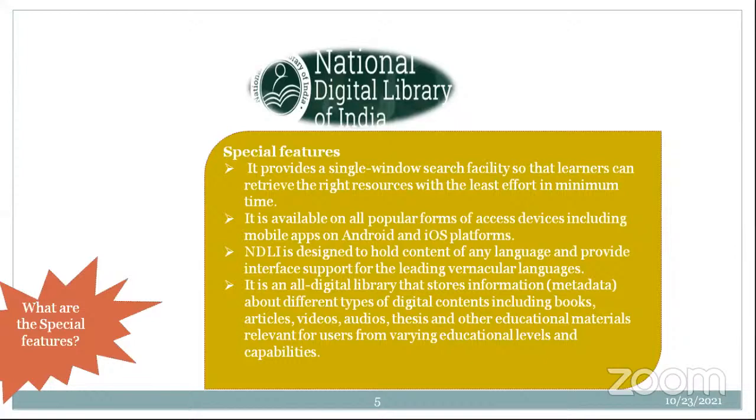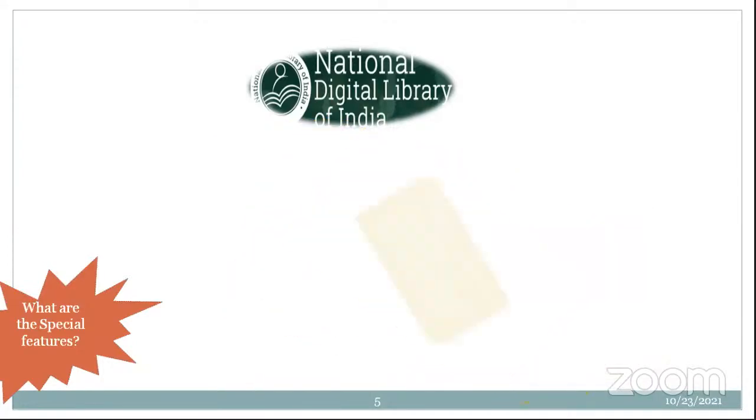And it is an all-digital library which stores information. So all the collections of the important reputed digital libraries are connected with their metadata. So by sitting here, I can see which library has what kind of information, what kind of content they have, whether they have a particular resource on this topic or not. All this can be accessed by using this platform. So these are all the add-on special features available on NDLI. Got it?